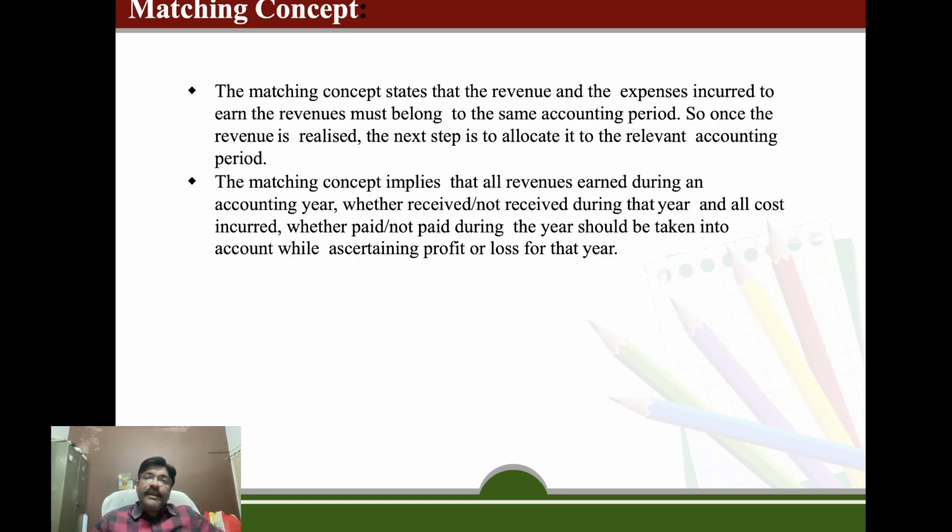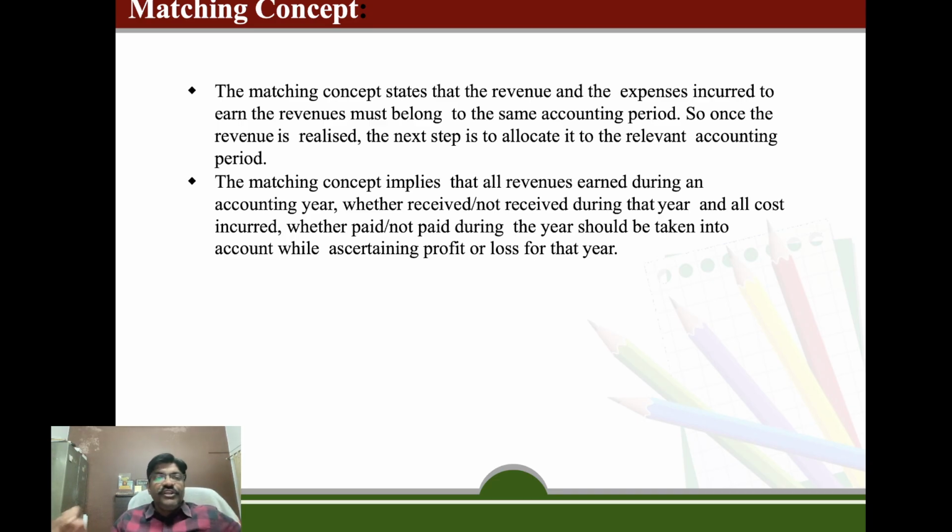Matching concept. The matching concept states that the revenue and the expenditure incurred to earn the revenue must belong to the same accounting period. Once the revenue is realized, the next step is to allocate the relevant accounting period. This means that the expenditure and the revenue realized belong to the same period. If we are talking about 1st April 2024 to 31st March 2025, then the expenditure and the revenue both belong to this specific period only.